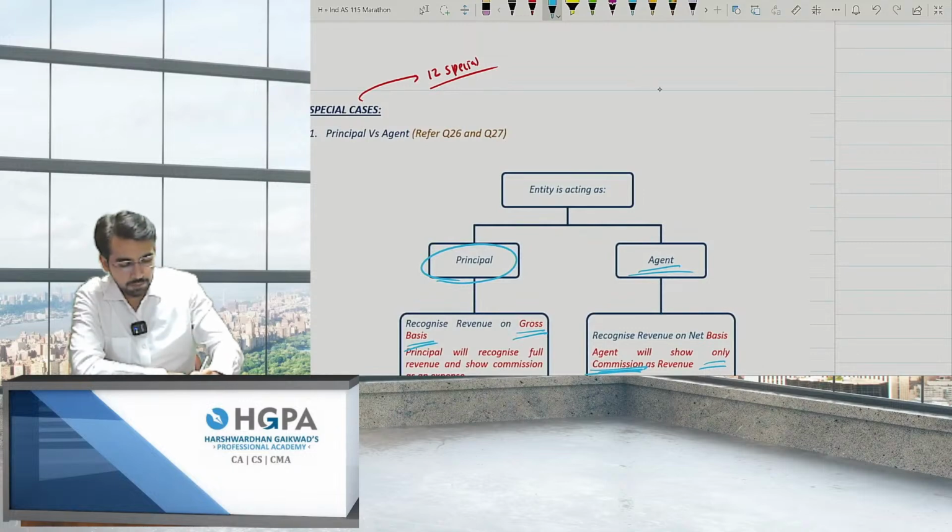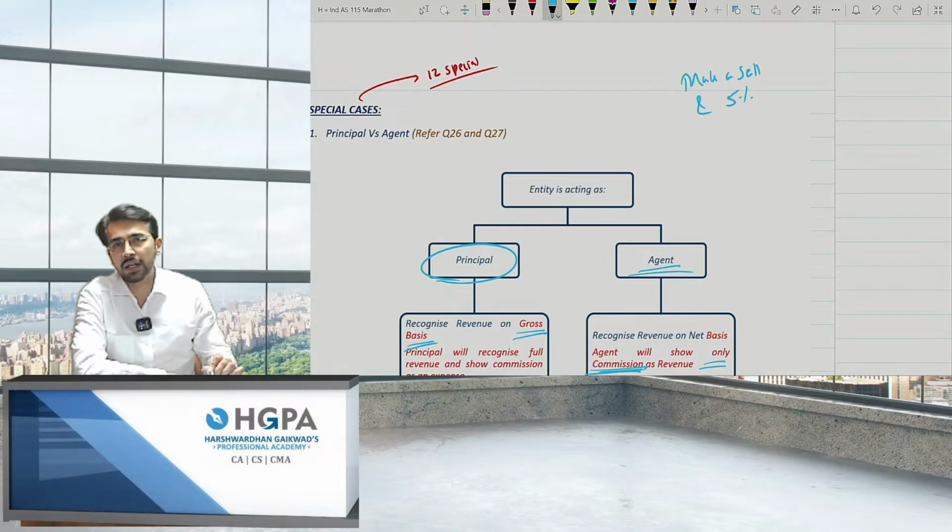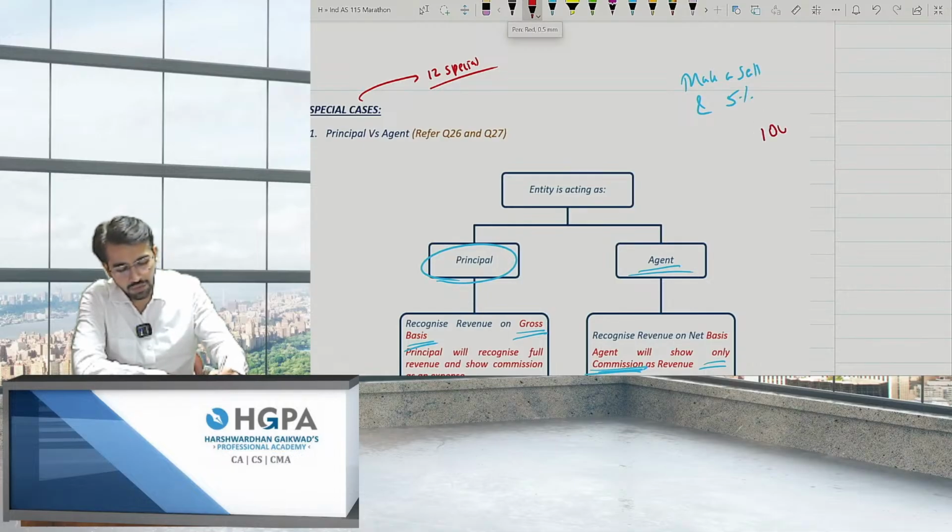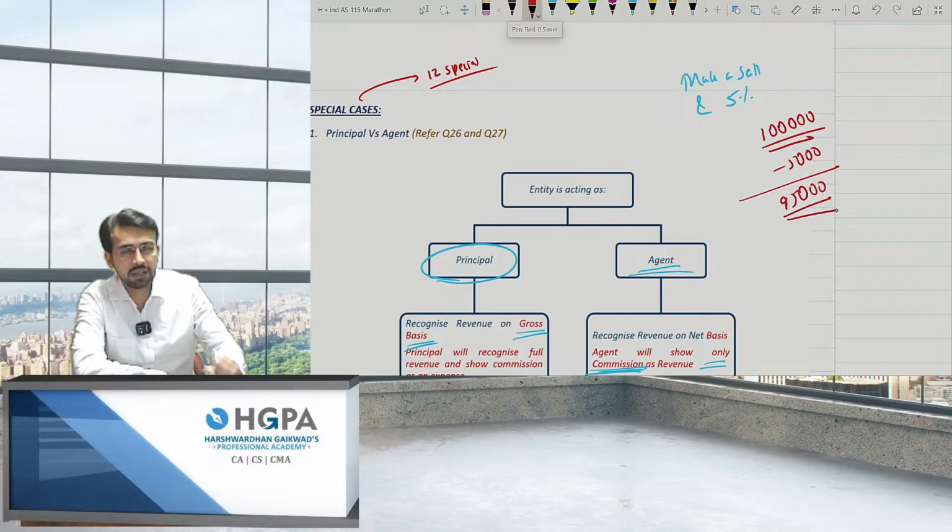For example, I told you to make a sale and pay you a commission of 5%. You are my agent. I told you whatever the sale amount is, I'll give you 5%, right? So obviously I'm the principal, you are the agent. So principal, let's say you made a sale of 1 lakh rupees. Of this 1 lakh, 5,000 will be the commission. So you'll pay me 95,000, right? So should I book revenue of 95,000 or should I book revenue of 1 lakh? I haven't made the sales. You are the agent, you have made the sales.